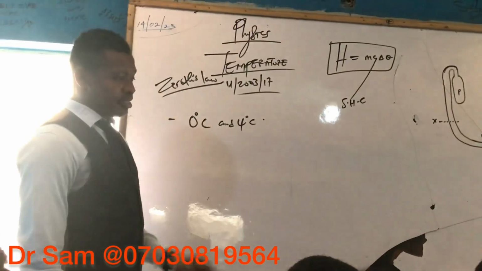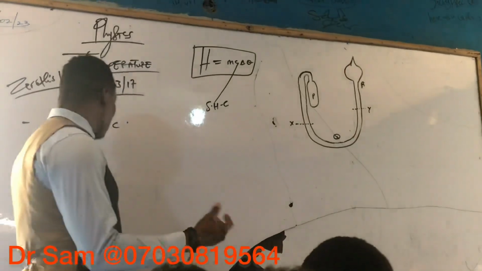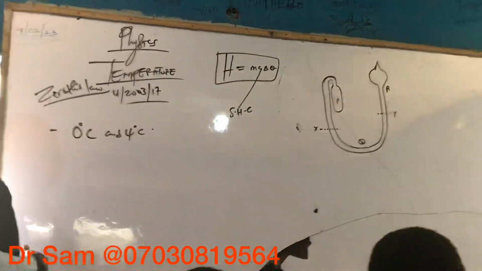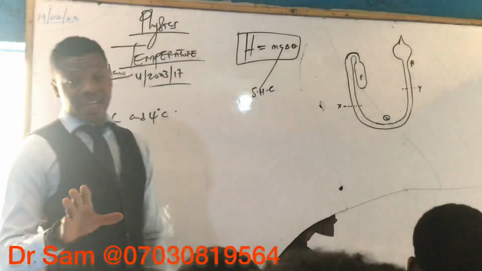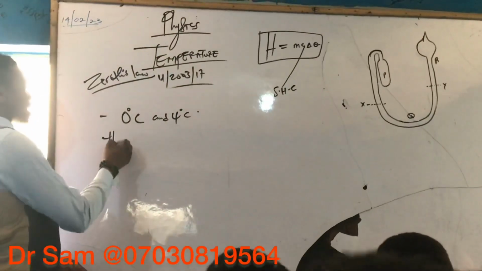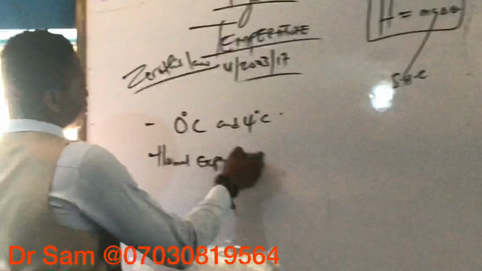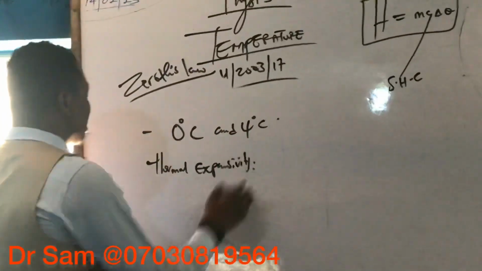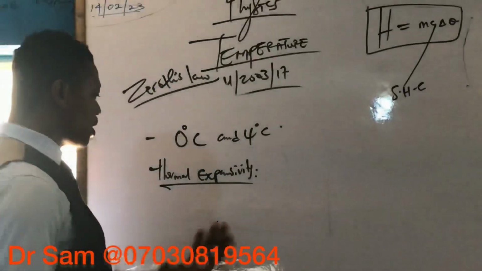Yes, dear. Yes, if we are to explain that in depth, why water cannot go beyond that 4 degrees Celsius, the ideology is this. Now, I use the word thermal expansivity. There are a lot of factors that affect the thermal expansivity of water.